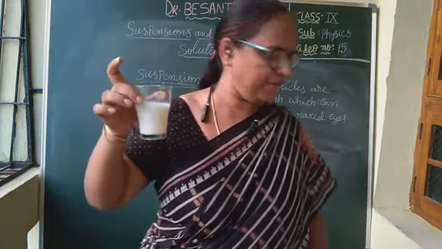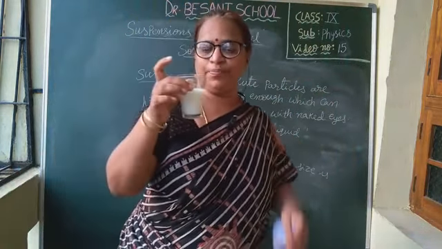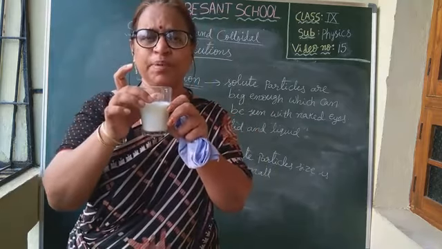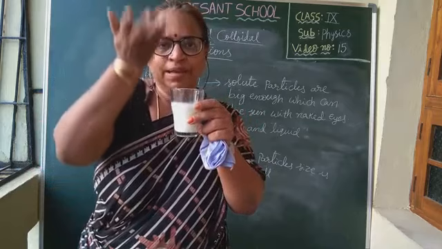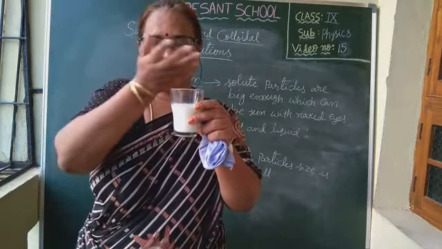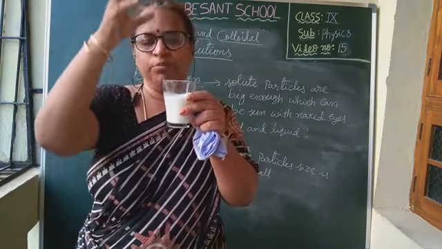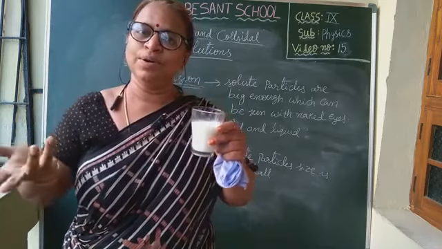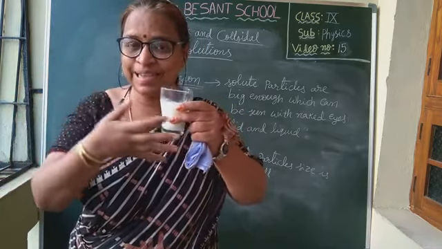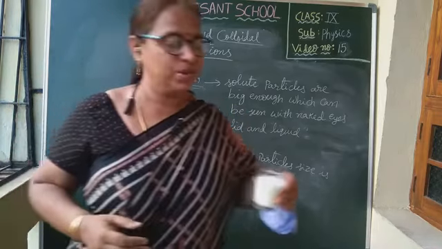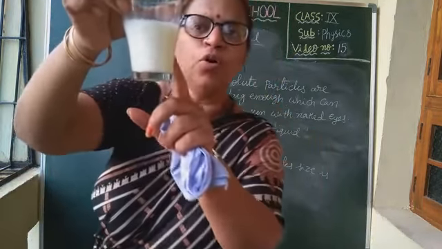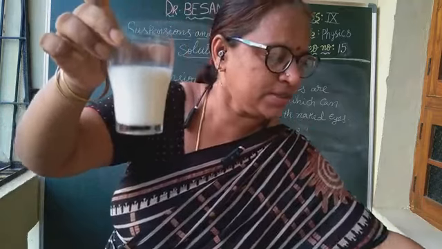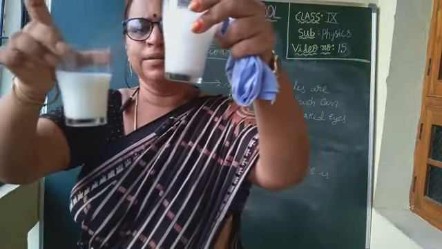The best example I will tell you: if you take buttermilk and mix water in the buttermilk, and leave it for some time, you can see water will be on the surface. On the surface you will get more water, isn't it? So they are not getting completely mixed with each other. So it is heterogeneous, but it seems to be homogeneous. It will not get separated like suspension.